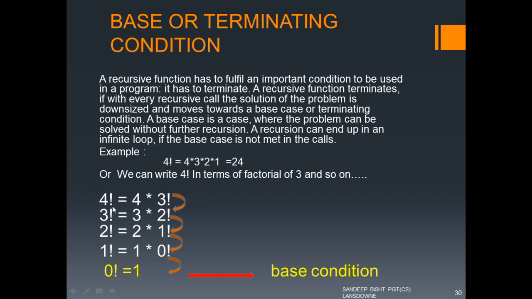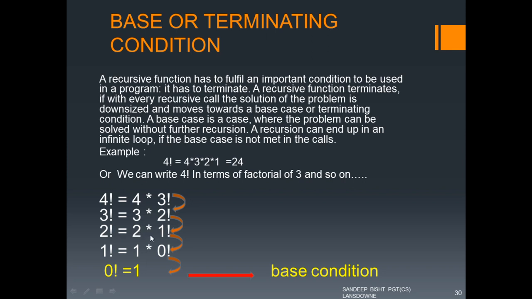To find factorial 4 we have to find factorial of 3 and then multiply that with 4. And to find the factorial of 3 we divide this problem into an even smaller problem. To find factorial of 3 we have to find the factorial of 2 and then multiply with 3, and to find factorial of 2 we have to find factorial of 1 and then multiply this with 2, and so on.